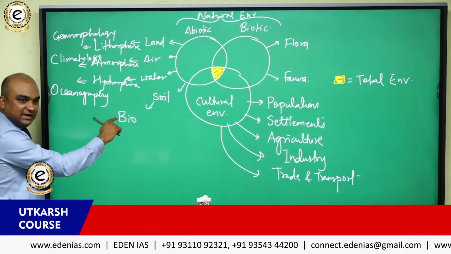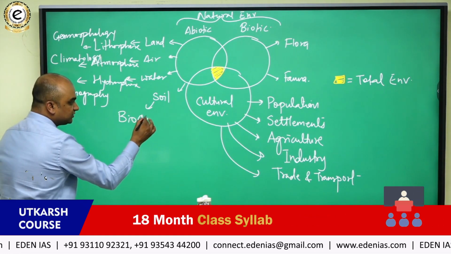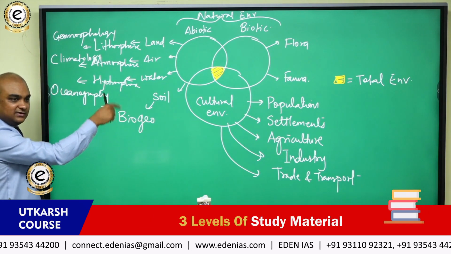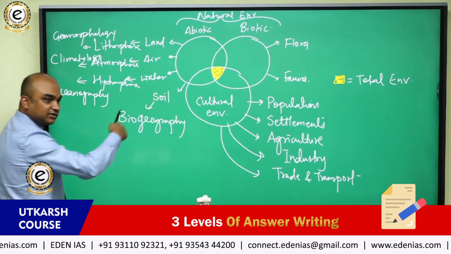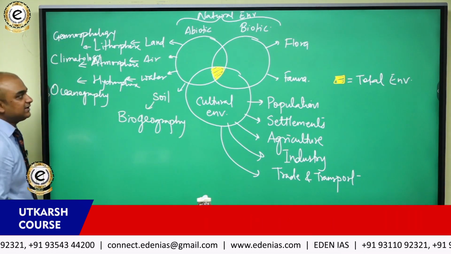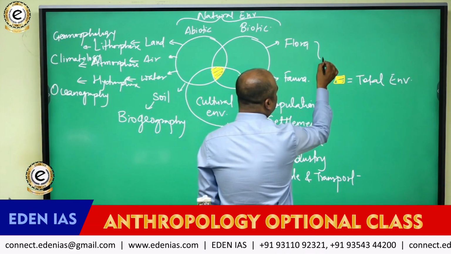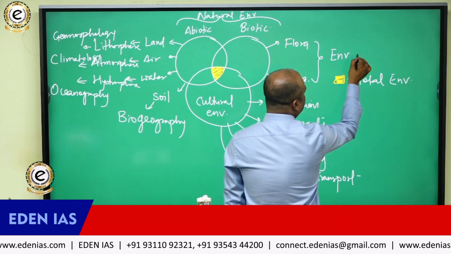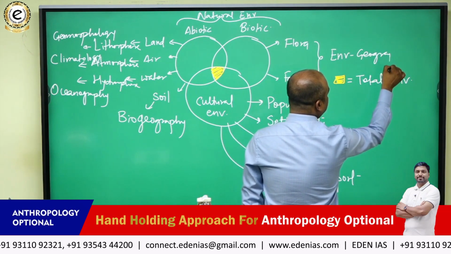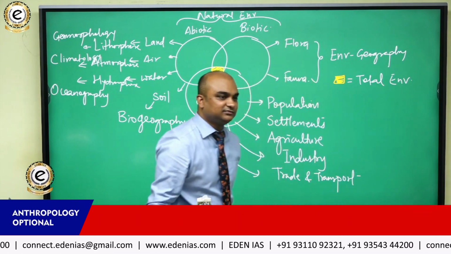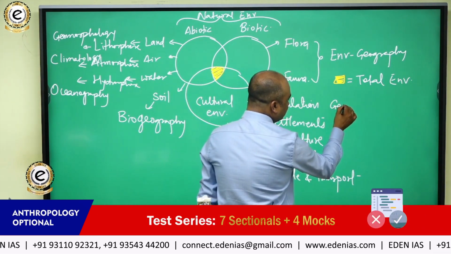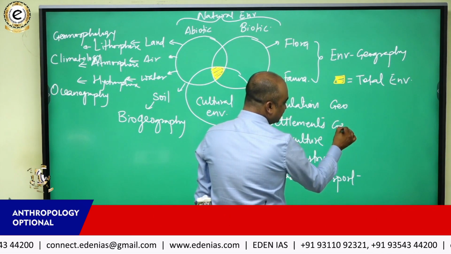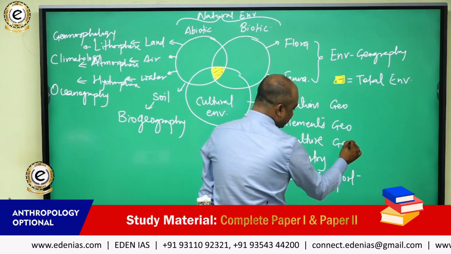Bio means the living side. Geo means the natural side, non-living side. Graphy. Biogeography is the study of soil. You understand that? Study of flora and fauna, can I say this is nothing but environmental geography? Yes or no? Yes. Now study of population is what? Population geography. Study of settlement is what? Settlement geography. Agriculture is agricultural geography.